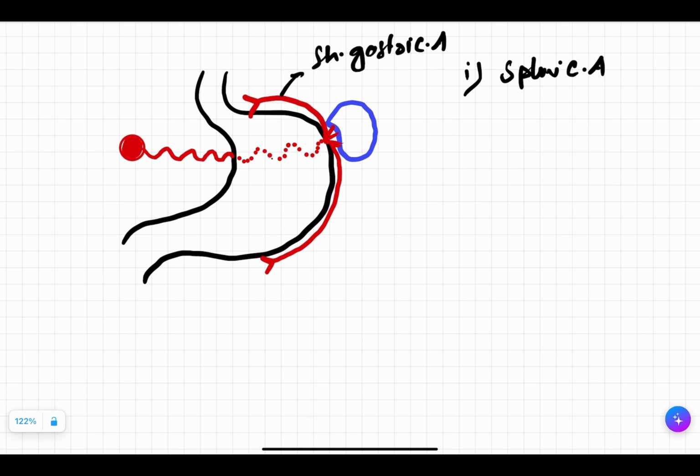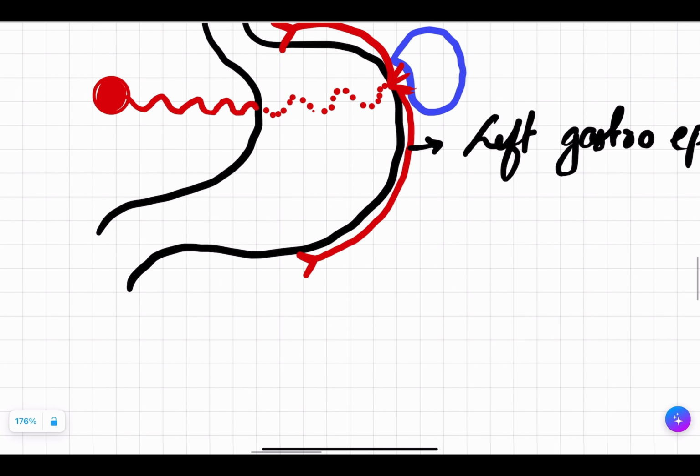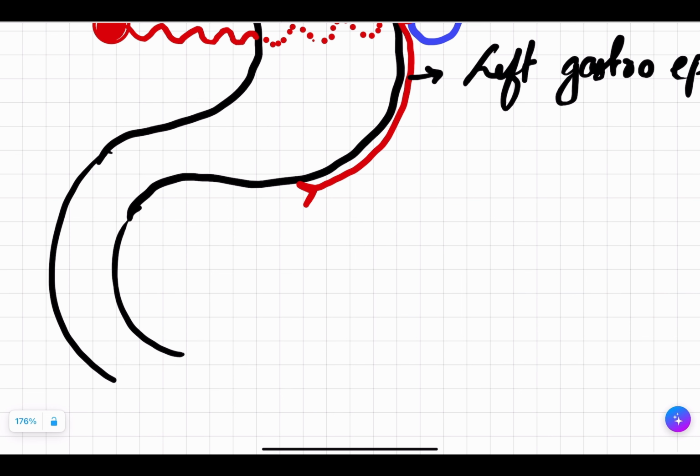One more artery it will give. This is left gastroepiploic artery. So we saw celiac trunk gave rise to one artery which was splenic artery. Splenic artery, when it reached the spleen, it gives rise to 2 more arteries, the short gastric artery and the left gastroepiploic artery.